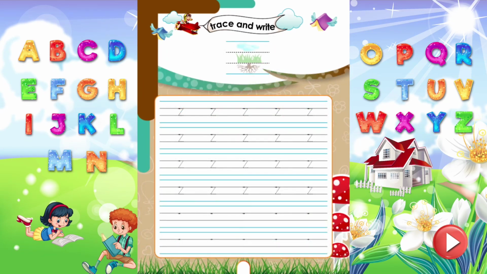Trace and write. Do you know, kids? Z, which sounds Z, is a grass letter. Letters which exactly fit between two middle lines are grass letters. Now, trace and write the letter Z properly.